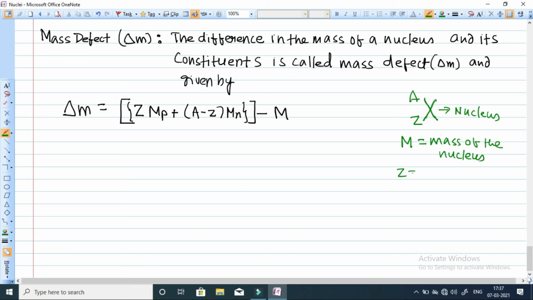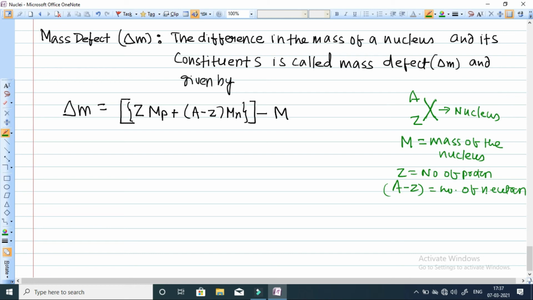Z gives you the number of protons, and A minus Z gives you the number of neutrons. So we can calculate the combined mass of the protons and neutrons. The number of protons is Z and the mass is mp, so Z into mp. The number of neutrons is A minus Z, and the mass of one neutron is Mn.